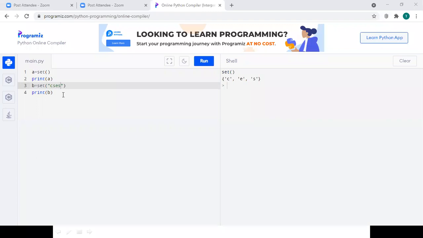Now what we have to do in order to represent multiple values inside a set. If we want to represent multiple values inside a set, we need to combine the set with the list, or we need to combine the set with the tuple, right?